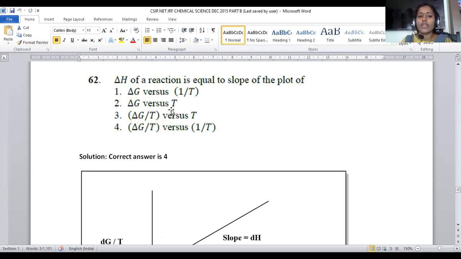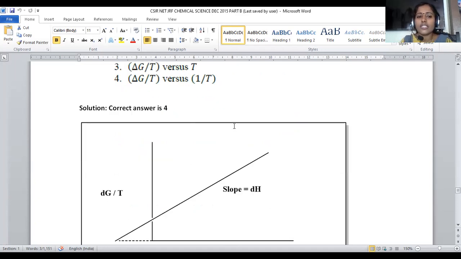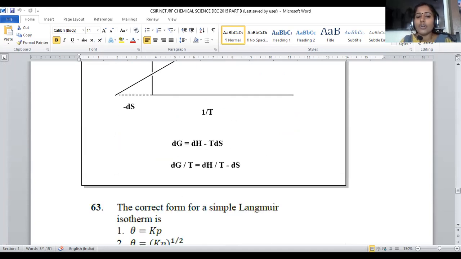Delta H of the reaction is equal to the slope of the plot of... Again, it is a part of thermodynamics. Delta H denotes the change in enthalpy of the reaction. What is the formula? The formula will be delta G is equal to delta H minus T delta S. We can divide both sides with temperature. So delta G by T is equal to delta H by T minus T delta S by T. The T's get cancelled, so the formula will be delta G by T is equal to delta H by T minus delta S.